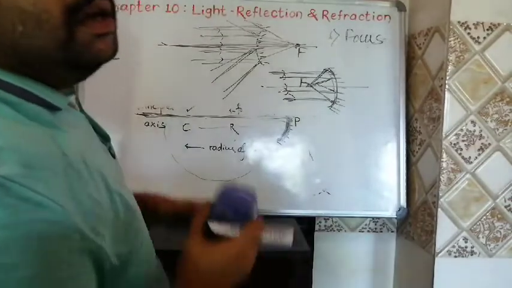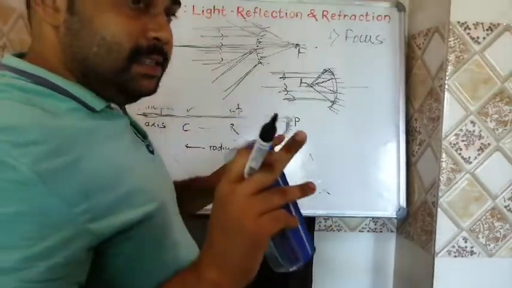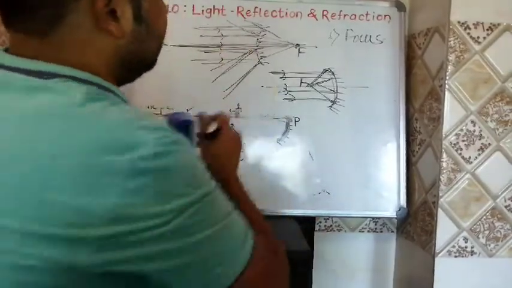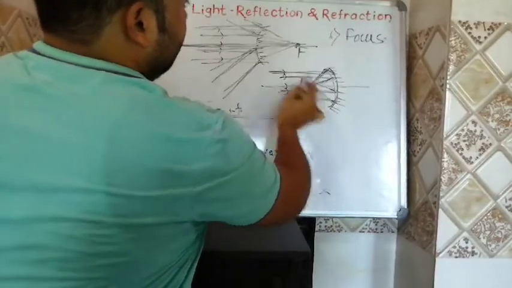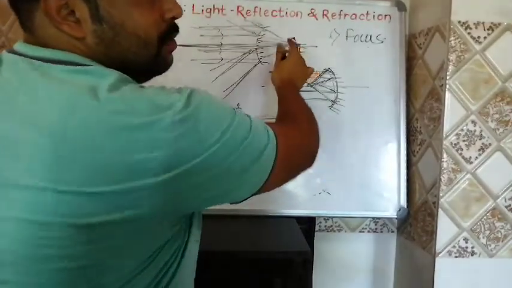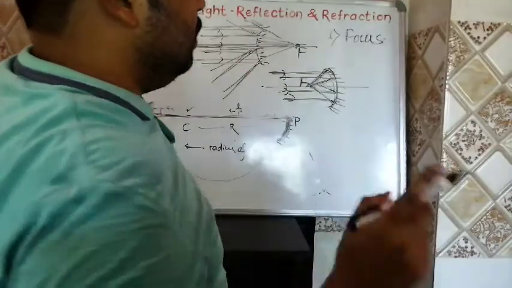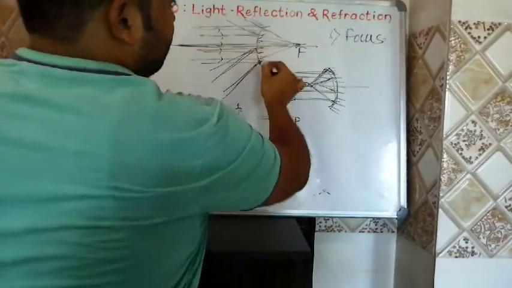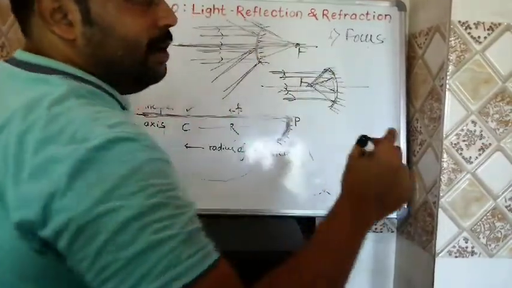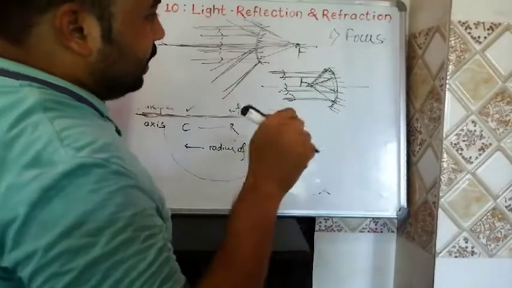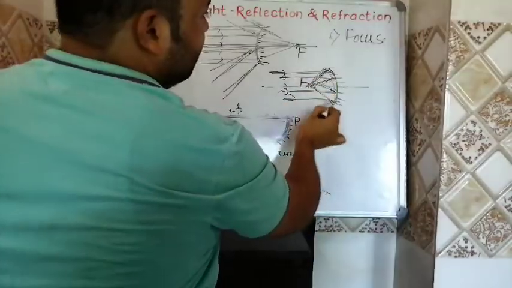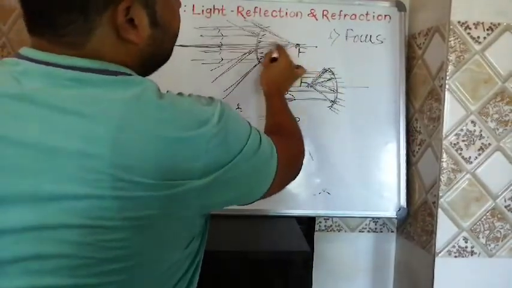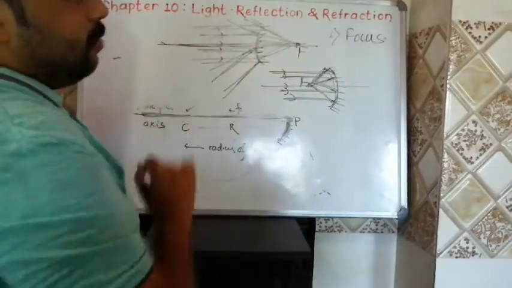So what is focus? Focus is a point on the principal axis at which the rays of light coming parallel to the principal axis meet directly or appear to meet. Whatever rays of light come parallel to the principal axis, after reflection from the mirror, they will meet at a point, and that point is called your focus. In case of a concave mirror, they are meeting directly. In case of a convex mirror, they are not meeting directly. We have to meet them by extending them in the backward direction. This is all about focus.